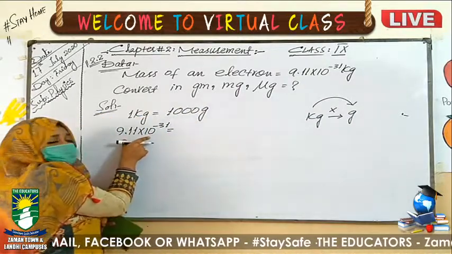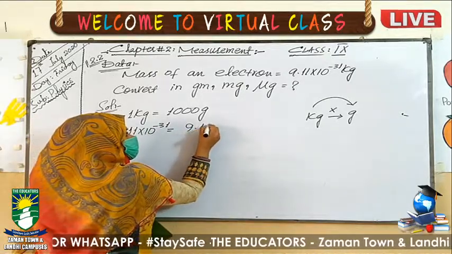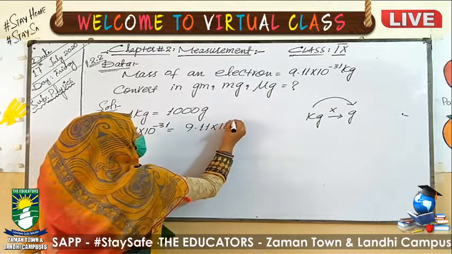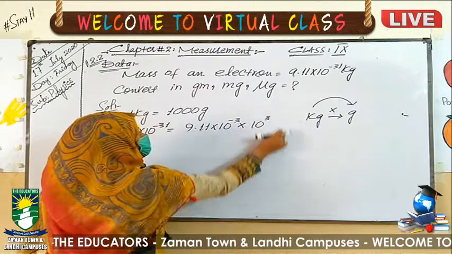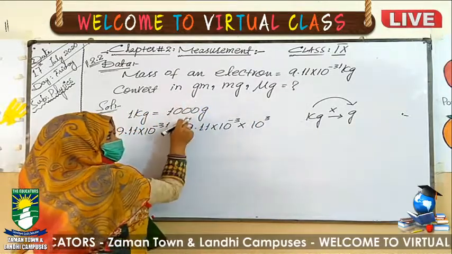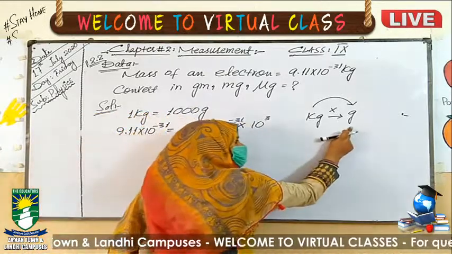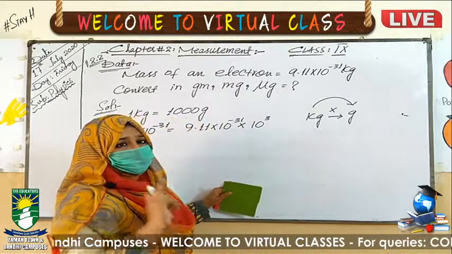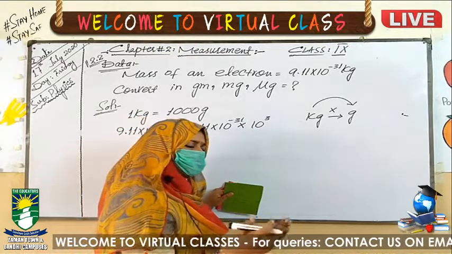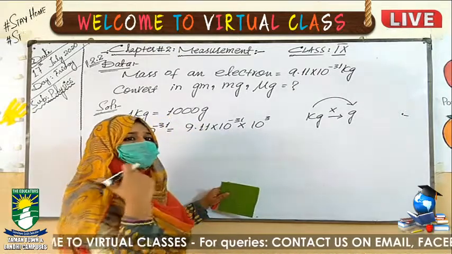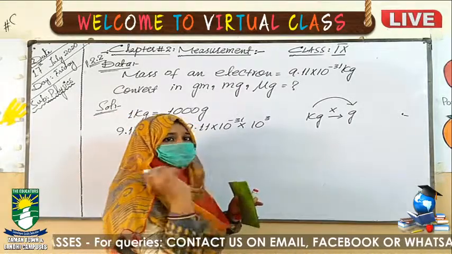The given value is in kilogram, that is 9.11 exponent minus 31. You will multiply this with 10 exponent 3. Exponent 3 basically represents the 1000, because we are converting the higher value into the smaller value. Remember, when converting higher to smaller, we multiply. There will be another case when we convert smaller to higher. At that time, we will divide. Right now, we are moving from higher to smaller value. You have to learn this.